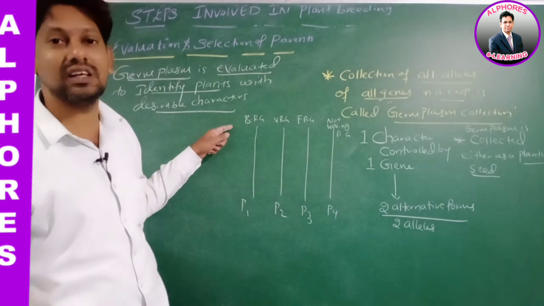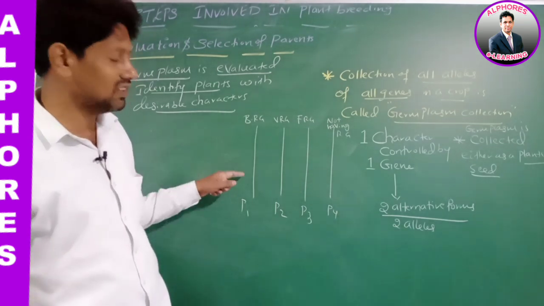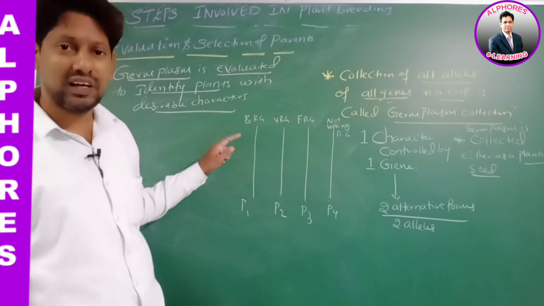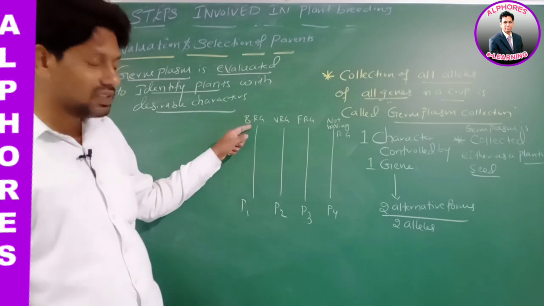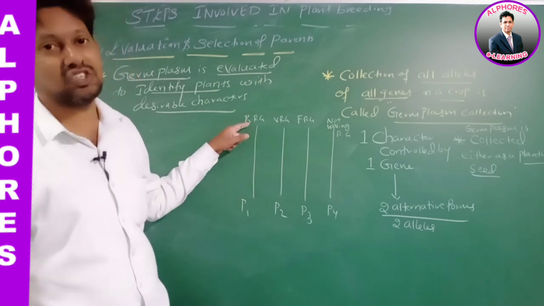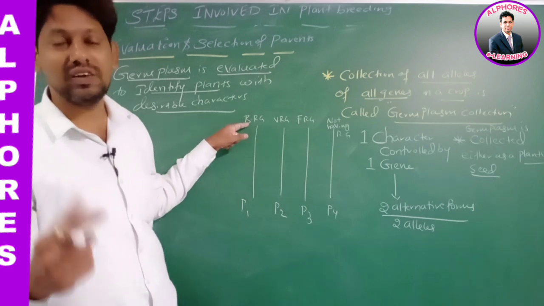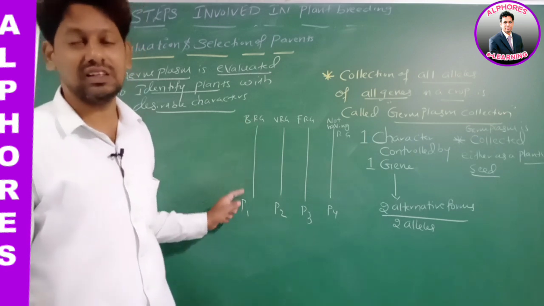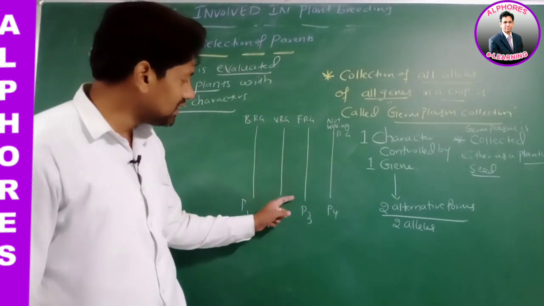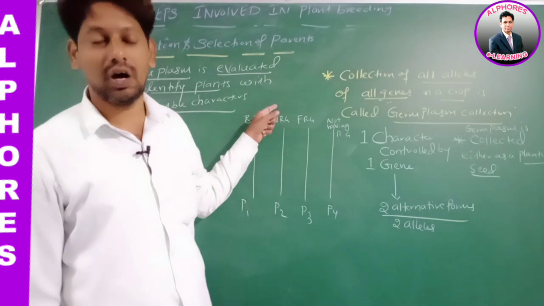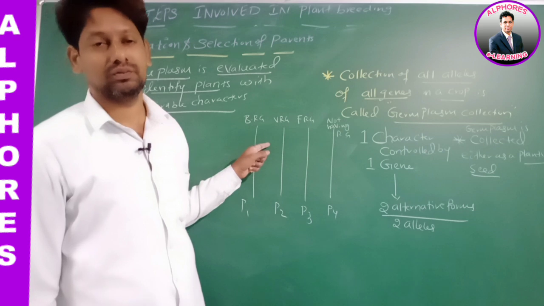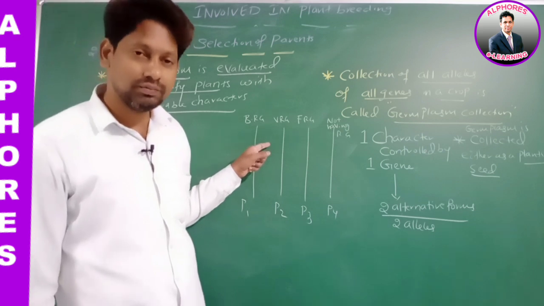By studying the genes, by studying the alleles present in this plant, we came to know that this plant is having a bacterial resistant gene. It means we are evaluating the genes present in this plant. Similarly, we came to know that this plant is having a viral resistant gene, by evaluating the genes present in this plant.